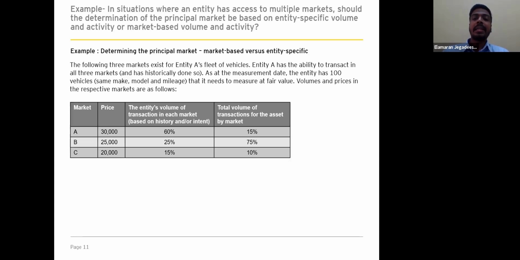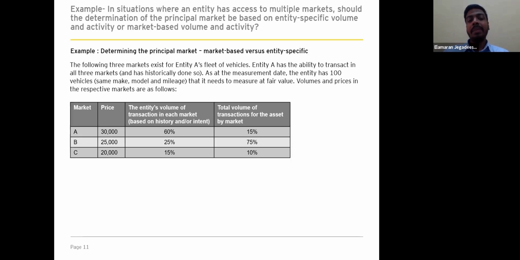Entity A has the ability to transact in all 3 markets and has historically done so. As at the measurement date, the entity has 100 vehicles, of the same make, model, and mileage, which are identical, that need to be measured at fair value. The volumes and prices in the respective markets are as follows.